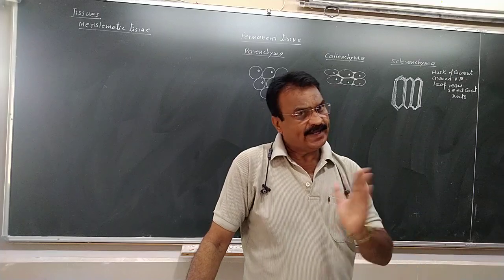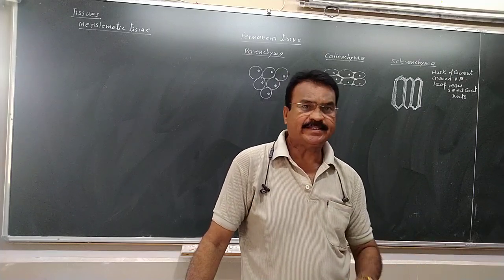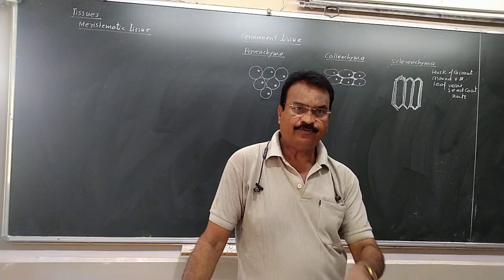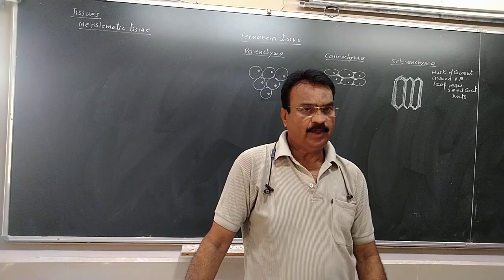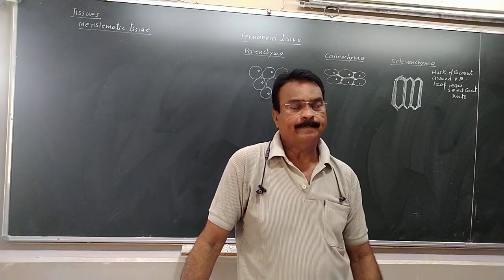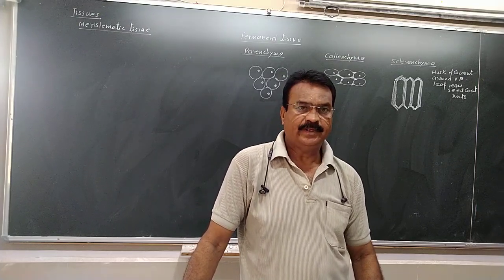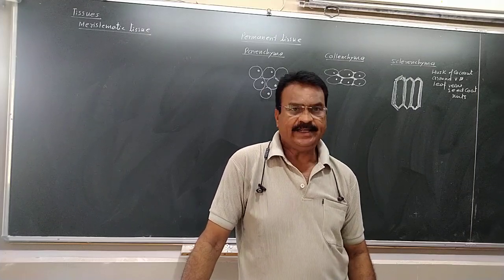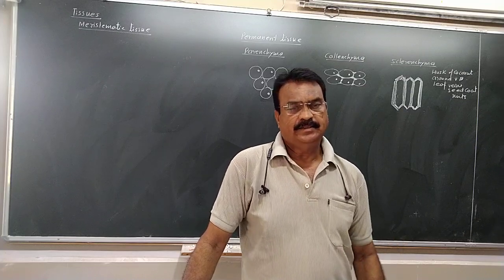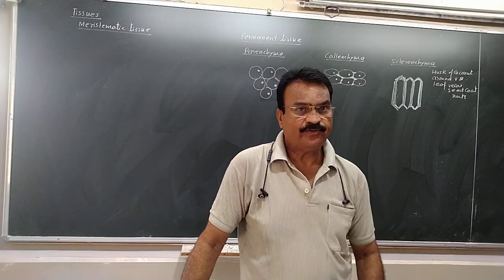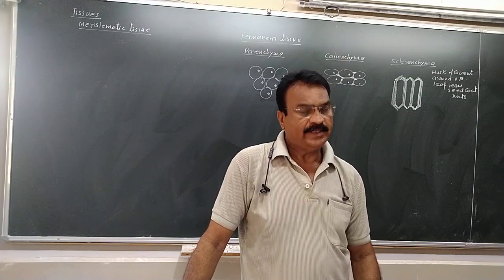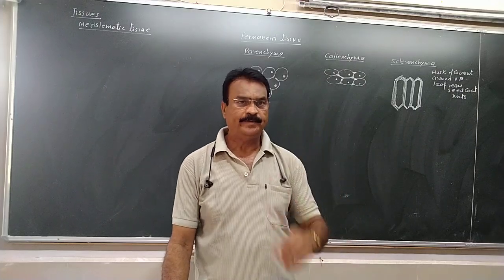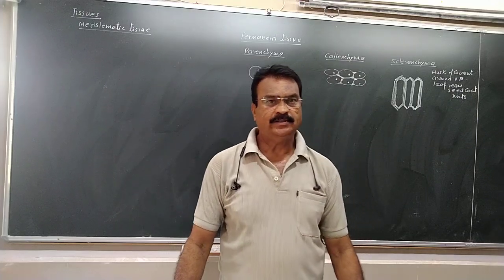In plants as well as in animals, in both cases the tissues are there, and these tissues together will form the organs. The organs form the systems, and the different systems perform different functions for the body. So basically, as we have seen earlier, the cell is the structural and functional unit of life. But these cells in multicellular organisms assemble together, form a group, and that group is called the tissue.